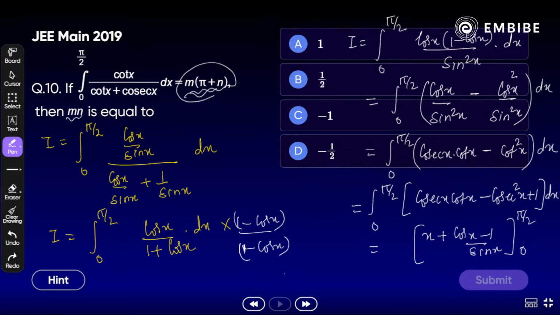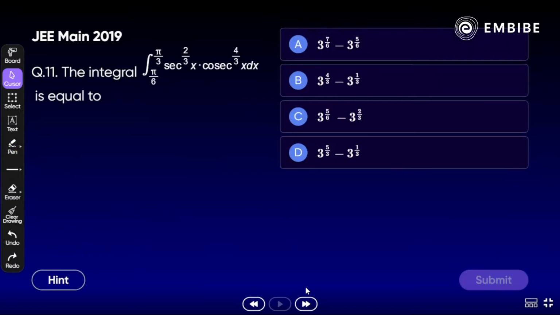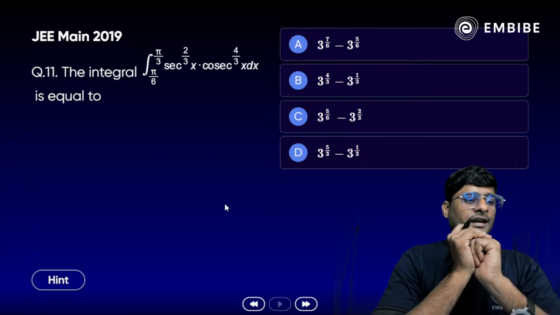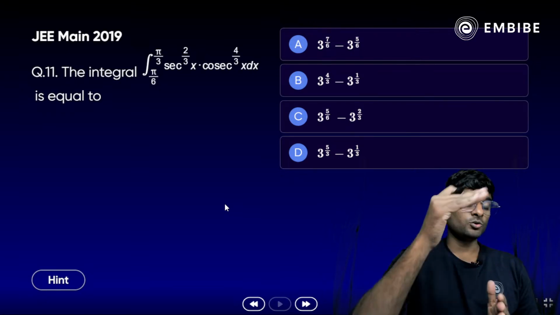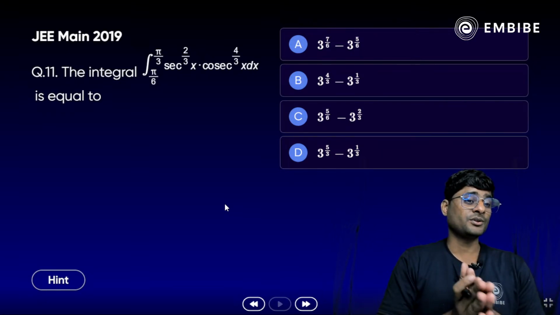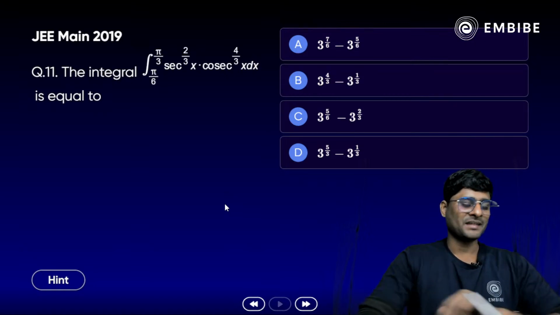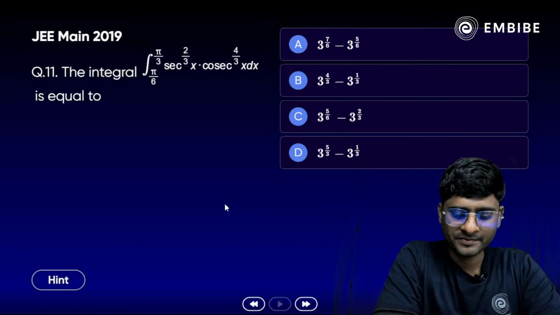Okay, now focus on the next one, the next question. Main 2019 again we have here. Yes, the integration from pi by 6 to pi by 3 of sec to the power 2 by 3 x into cosec to the power 4 by 3 x dx here. Yes, again a 4 mark question, quite easy. Take your time.